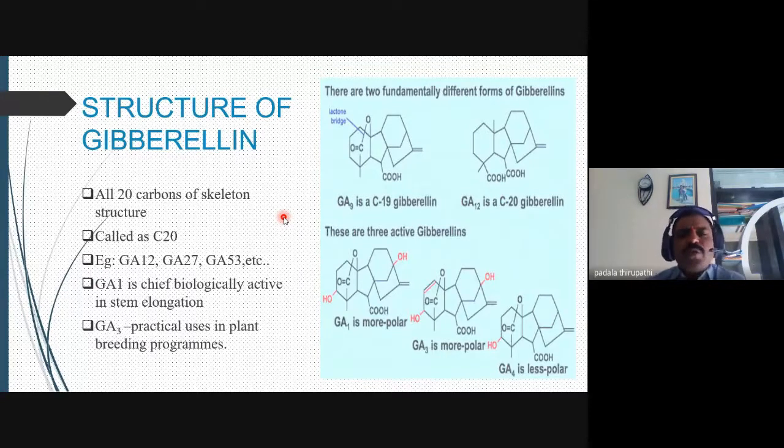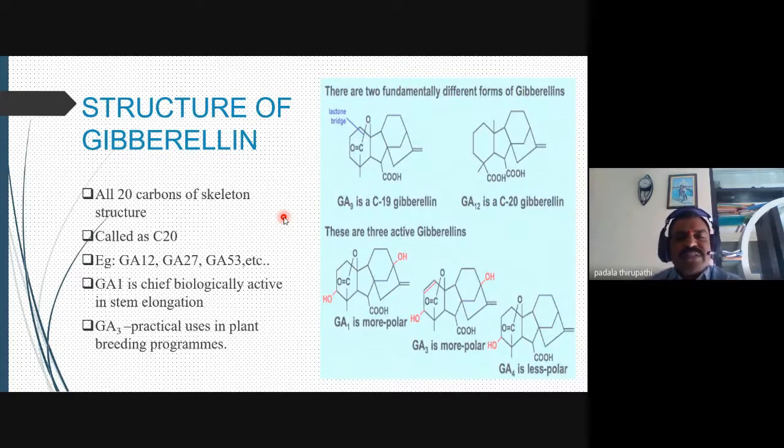Mainly you have to put this answer: gibberellin is a 20 carbon skeleton. But if it is quoted as GA9, gibberellic acid 9, how many carbons? It is C19, carbon 19, a 19 carbon skeleton. You should put that answer.